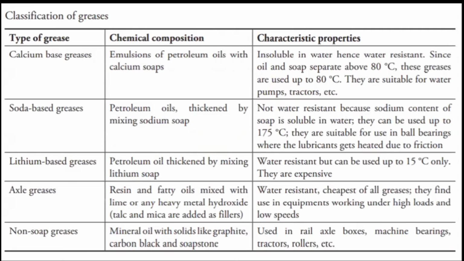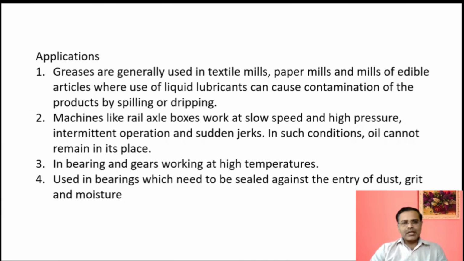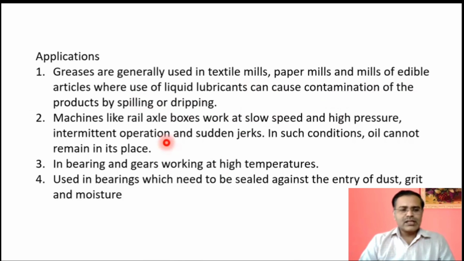So these are some of the types of greases. Just take a screenshot: the chemical composition, the type of grease, and the characteristic properties. The applications of grease: greases are generally used in textile mills, paper mills, and mills of edible articles, where use of liquid lubricants can cause contamination of the products by spilling or dripping. It means where contamination and spilling occur, such greases can be used. Machines like rail axle boxes work at slow speed and high pressure.